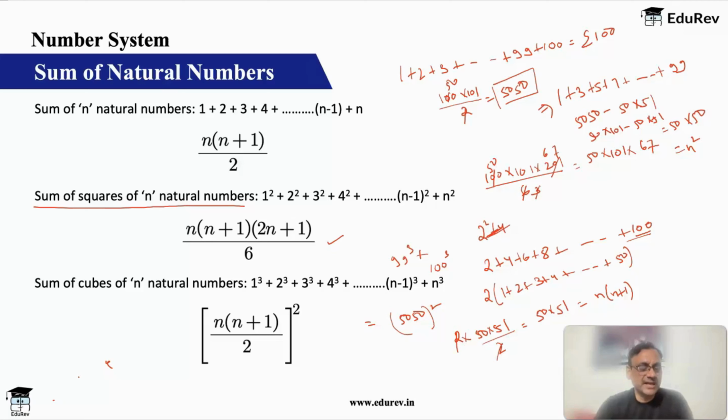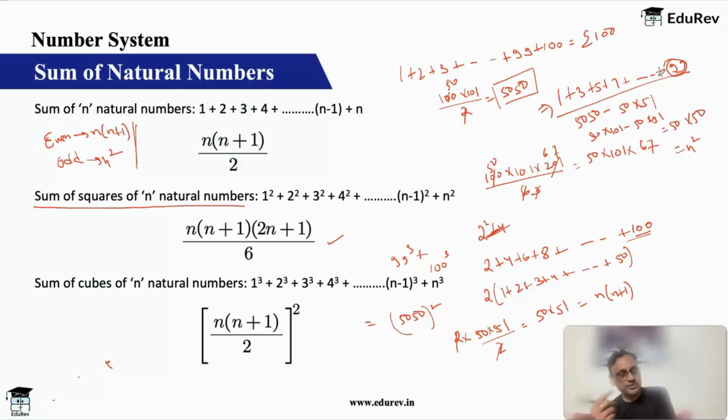Sum of even natural numbers is n into n plus 1, and odd natural numbers is n square. Okay, but remember what n is here. N is the count of natural numbers and not the last natural number. So when you are taking the sum of the first 50 odd numbers, the last number is 99, but n is not 99, n is 50 because you are adding only 50 natural numbers. Okay, that part is important and please bear in mind.